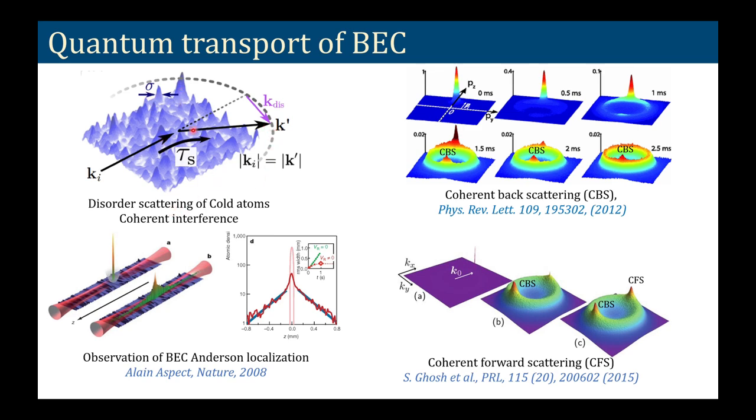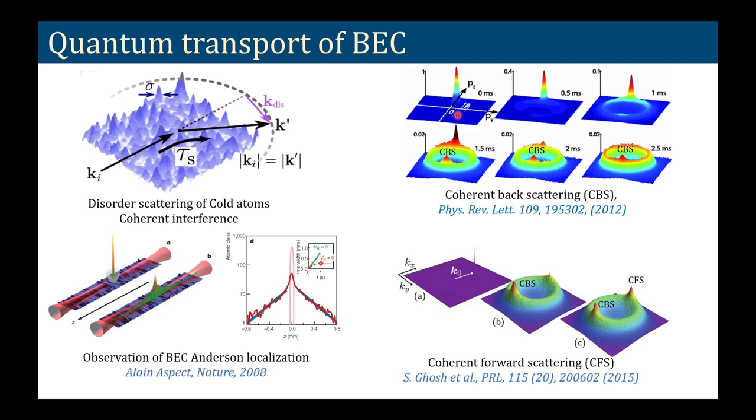And if the disorder is quite random, then the direction of the final momentum will be in all possible directions, and that creates a distribution in the momentum space like a circle. And this is the classical Rayleigh scattering in momentum space.